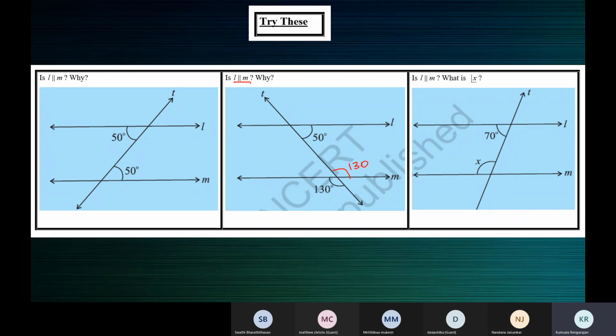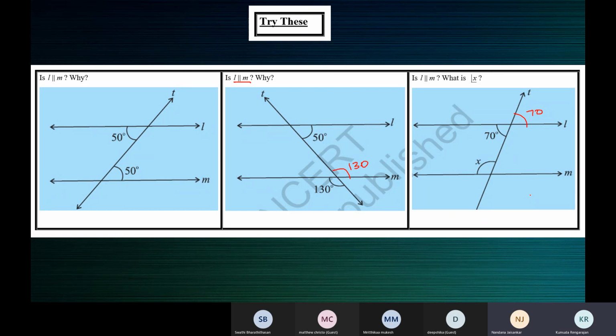Okay, ma'am. To check if two lines are parallel, you need two angles. See, in the first and second figures, with one angle, how can you say that the lines are parallel or not parallel? Just think about it. There's only one angle, 70 degrees. Vertically opposite angles are always equal, but we cannot say that this one is also 70 and so the lines are parallel. No, that we cannot say.